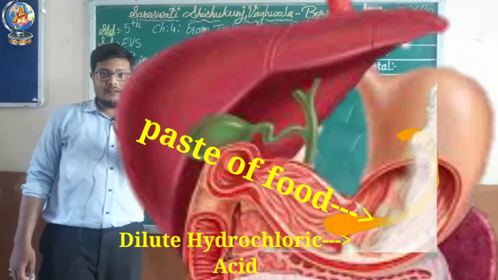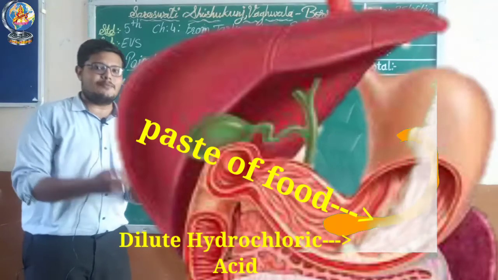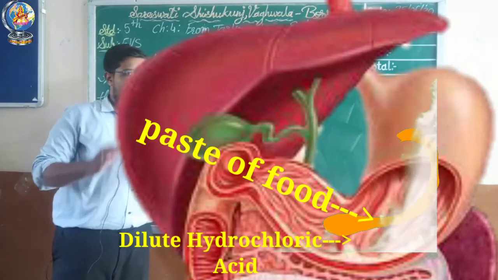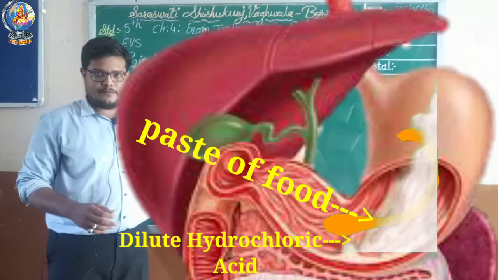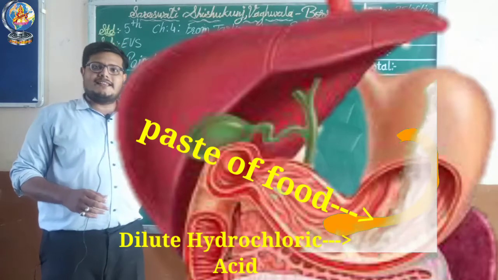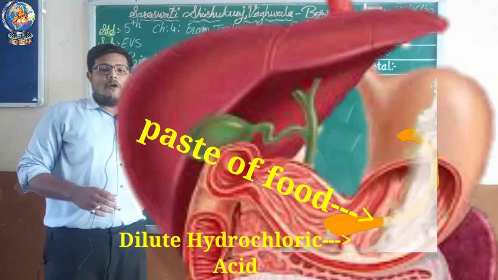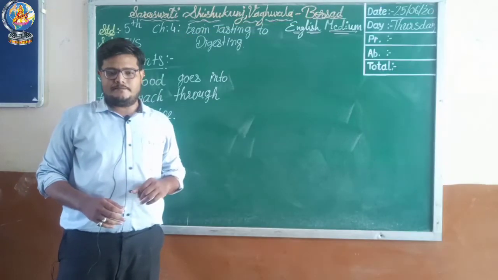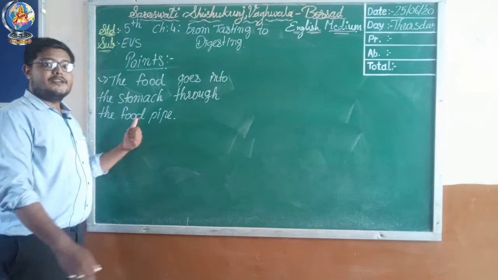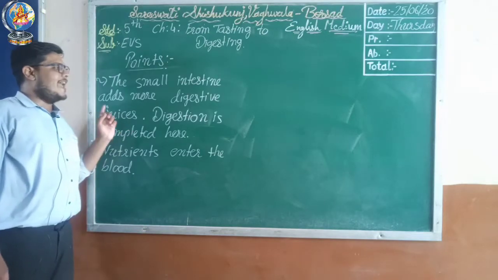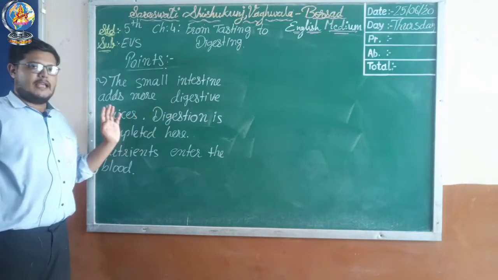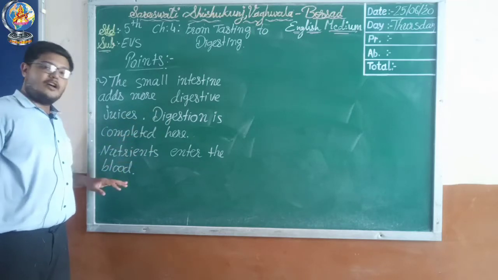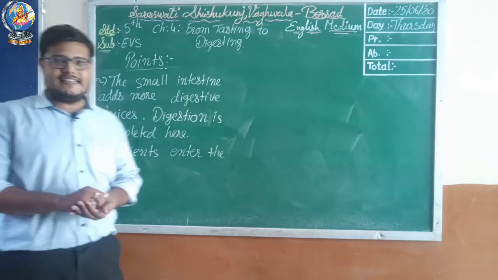The stomach adds digestive juices and dilute hydrochloric acid. Now you will be surprised, acid, but it is not so strong that it harms your body. It is always present inside your stomach, right? It will not harm your body. That is, dilute hydrochloric acid is present inside your stomach. From the stomach, food will enter the small intestine. Now let's see our next point. The small intestine adds more digestive juices and digestion is completed here. Nutrients enter the blood.